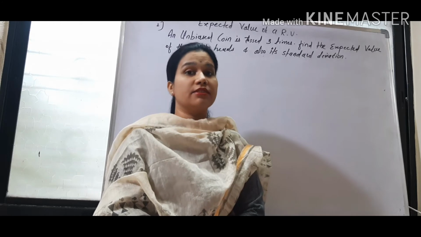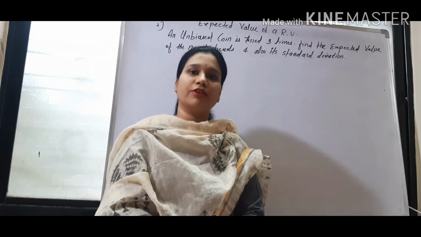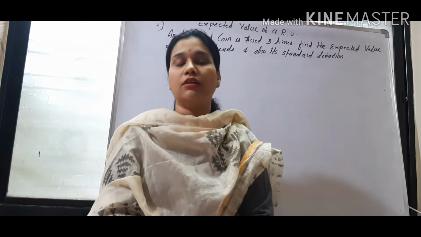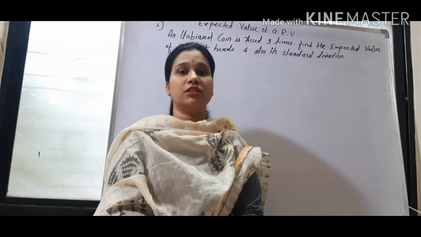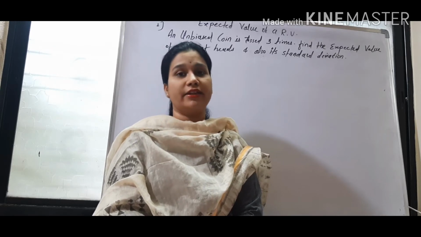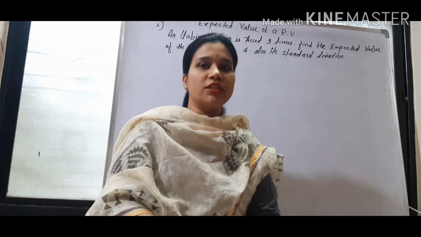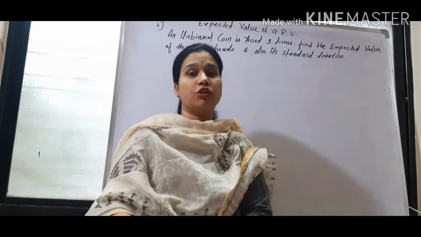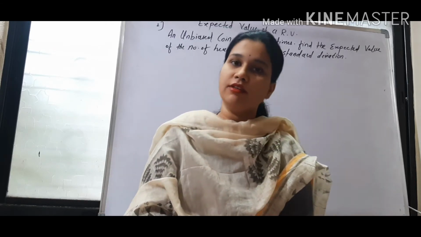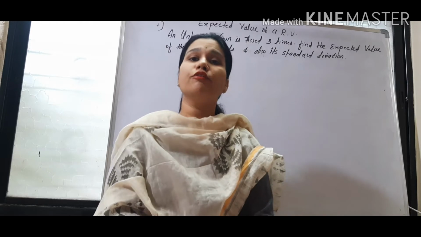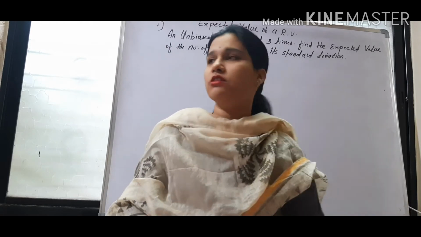After that we saw the expected value, meaning expectation of x, and variance of x, and their properties. Today we will go for the next question, which is related to the expected value, variance and standard deviation of a probability distribution. So the formulas which we solved in the last lecture we will use today to find the expected value and standard deviation. Expected value of a random variable means the mean of that variable. Okay, so what is question number one?